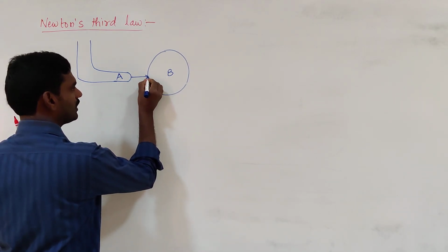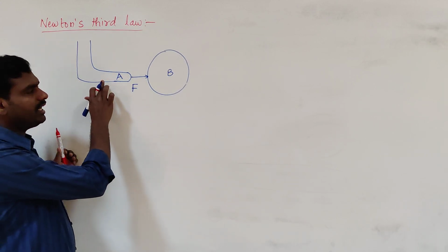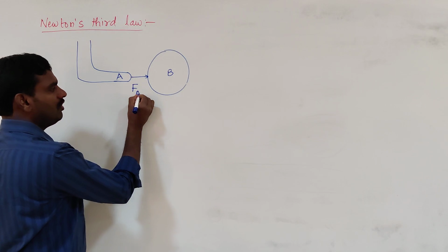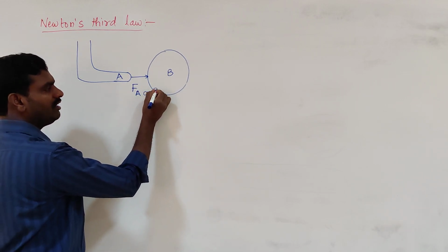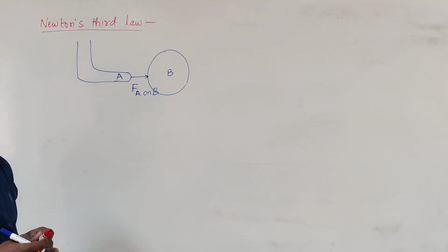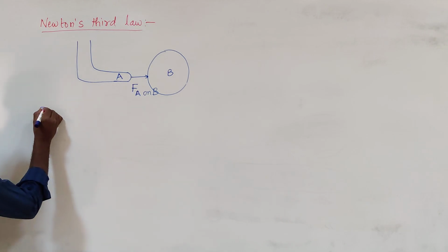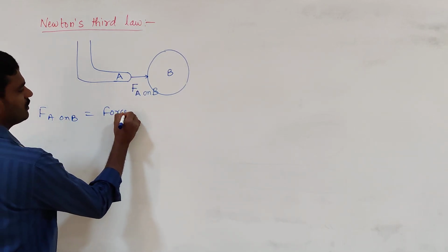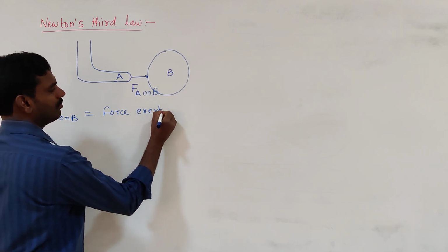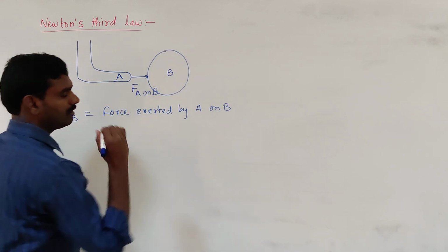exerting some force on the ball. This is the force exerted by, who is exerting force here? A is exerting force. Force exerted by A, on whom is the force acting? B. The force is acting on B. Force exerted by A on B. F A on B is nothing but force exerted by A on B.